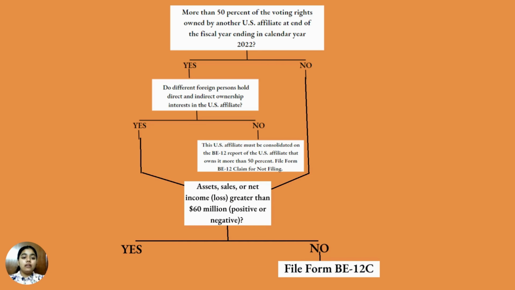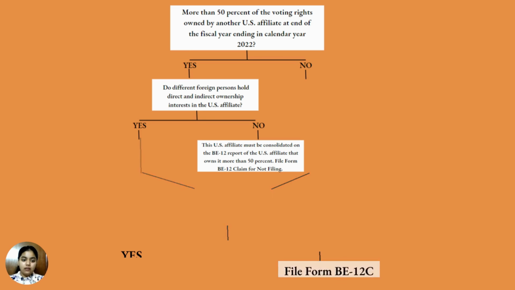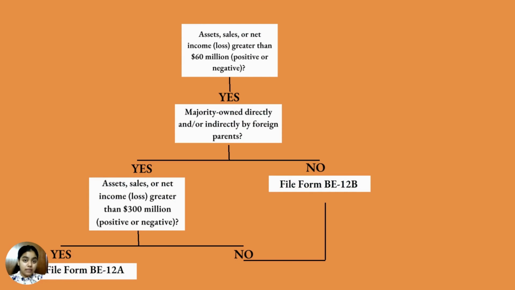And if you fall in the other 2 remaining categories, then you need to check whether assets, sales, or net income are greater than $60 million, positive or negative, profit or loss. If you do not fall into this category, then you need to fill the form BE-12C. But if you fall into this category, then you need to check whether the majority of shareholders, either directly or indirectly owned, are foreign parents or not.